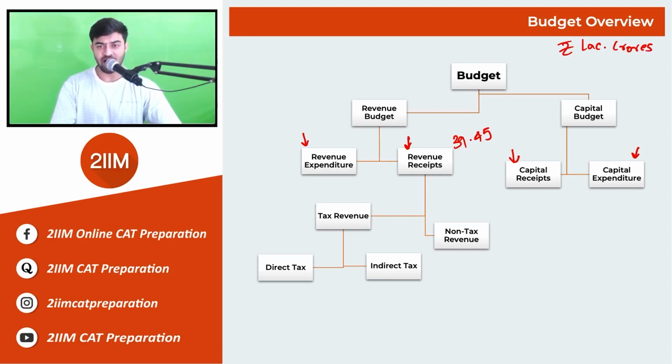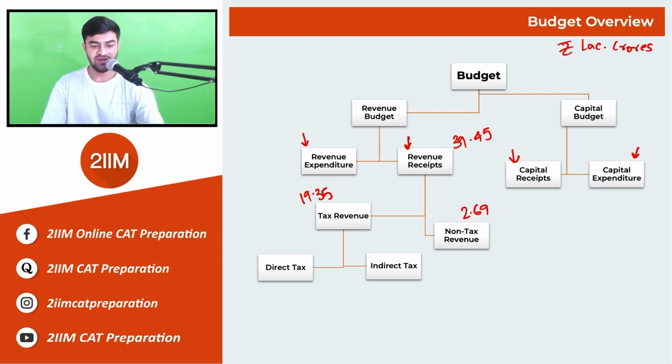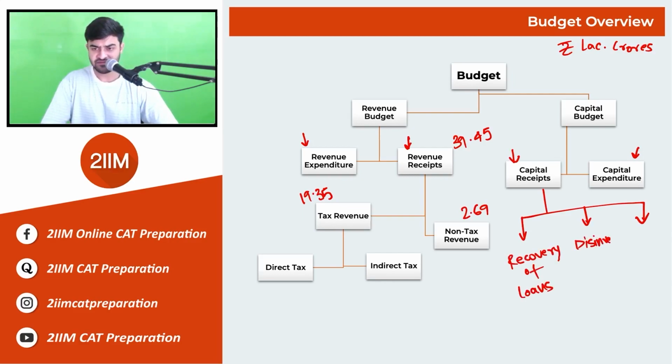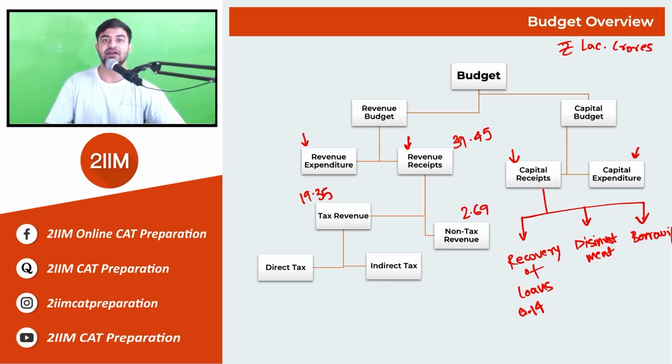In the revenue budget and the capital budget, we talked about the expenditures and the income. Now the total tax revenue was 19.35 lakh crores and the non-tax revenue was 2.69 lakh crores. In the capital receipts, there are three main things which we need to talk about. Recovery of loans was at 0.14. So this constitutes the interest payments which are received by the government.